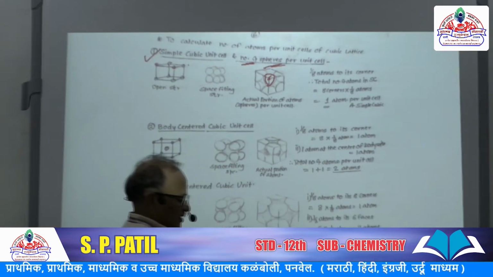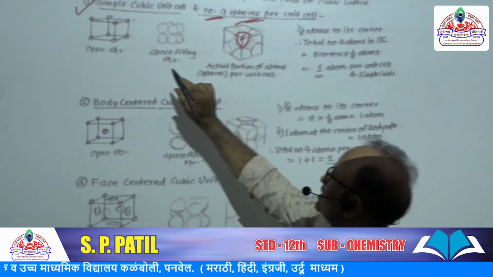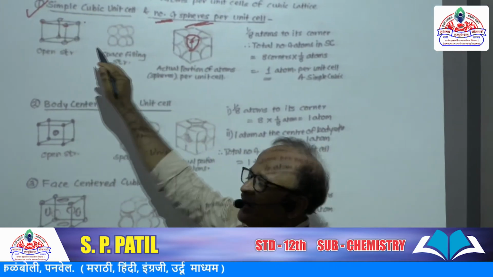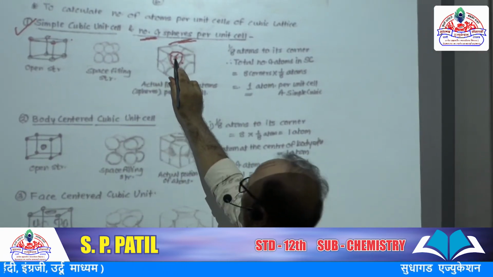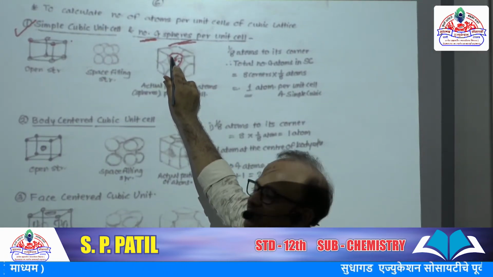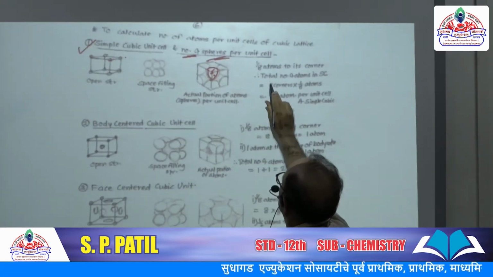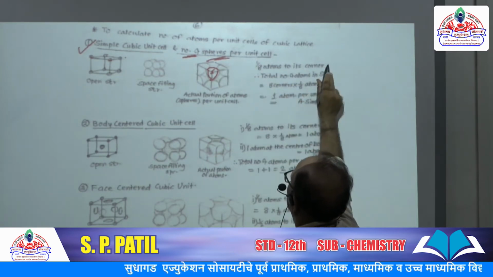So here, the simple cubic structure, SCC structure, has a total of 8 corners. And at 8 corners, 1/8 part of the atom, of the sphere, is present. So 1/8 atom is in each corner.